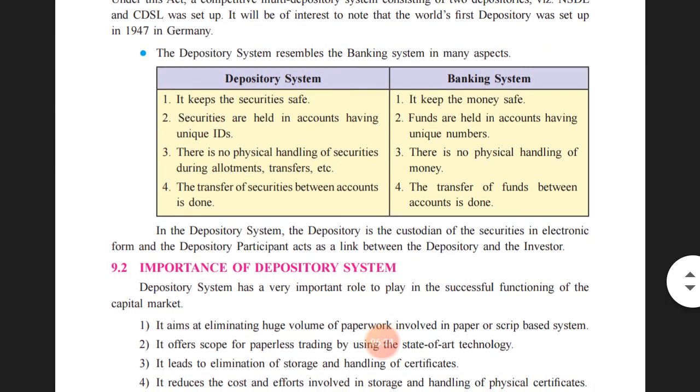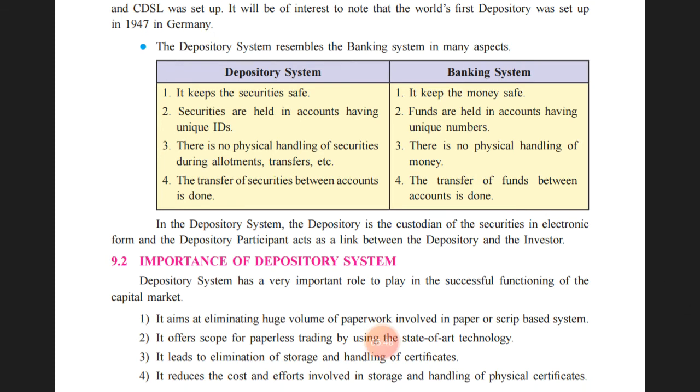It keeps the securities safe. So in the depository system, all the securities that the investor has in his or her name are kept by the depository in a safe and secured manner. And in the banking system, it keeps the money safe. The money of the account holder is kept in the safest and most secured manner.